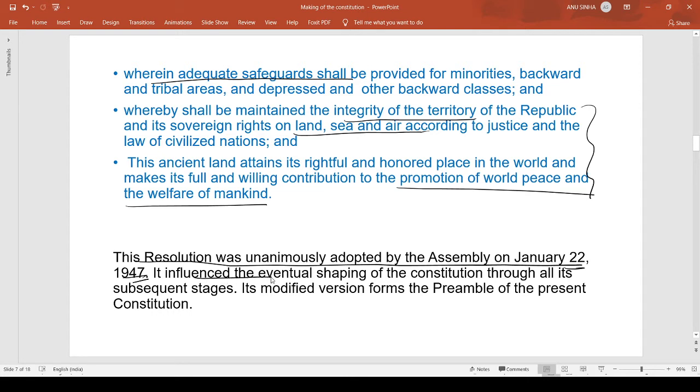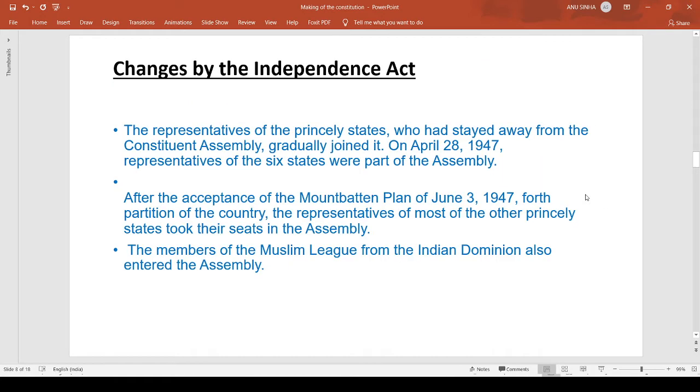And it influenced the eventual shaping of the constitution through all its subsequent stages. Its modified version forms the preamble of the present constitution. So we see that its modified version is the preamble. In the preamble, everything is written, like nature, source, date of adoption, everything is based on the objective resolution.